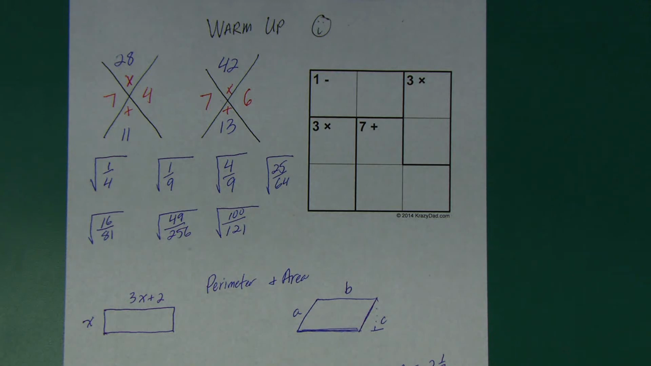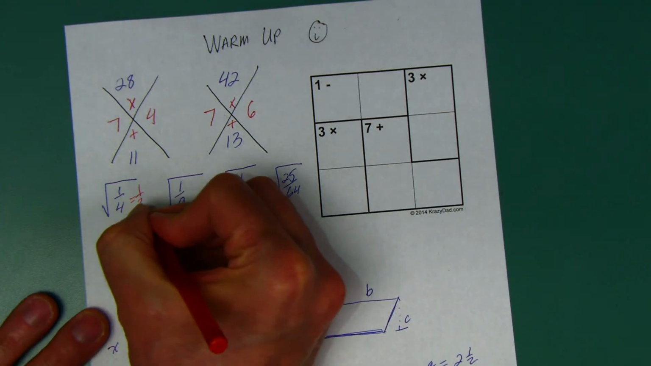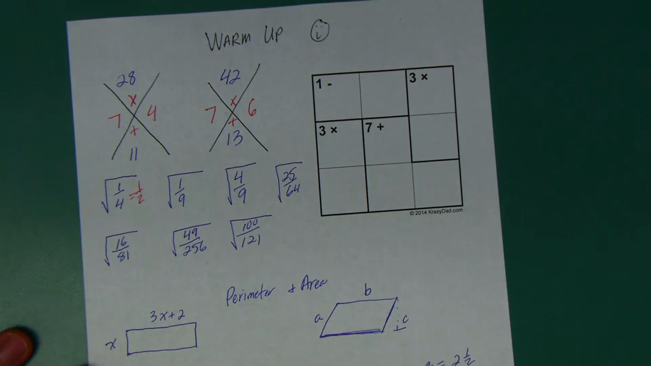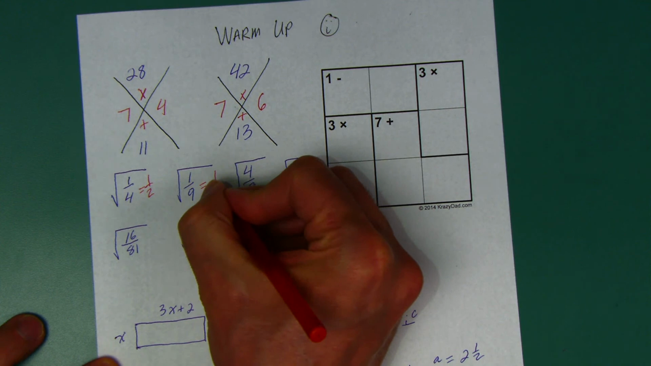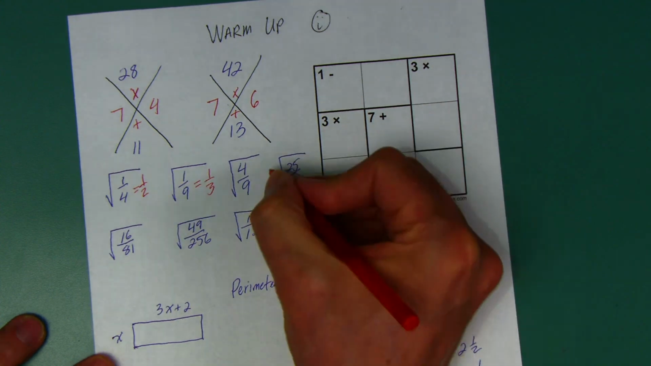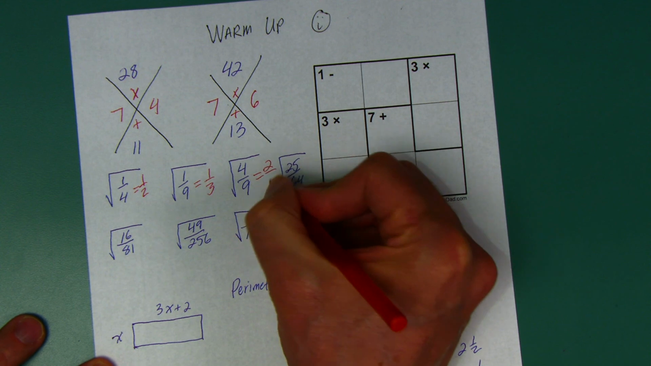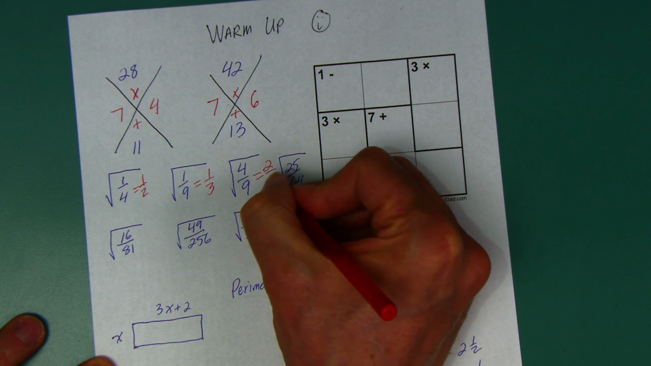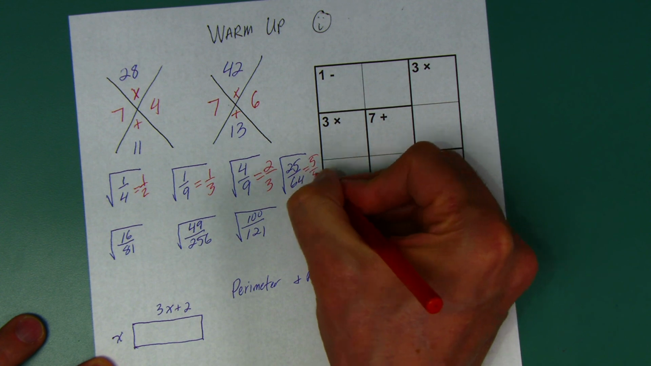Okay. All right. What is the square root of 1/4? Hopefully you figured out that 1/2 times 1/2, or 1/2 of 1/2 is a fourth. All right. And hopefully you figured out the square root of 1/9 is 1/3. How about the square root of 4/9? Well, 2 times 2 is 4. 3 times 3 is 9. Square root of 25/64. That's going to be 5/8.